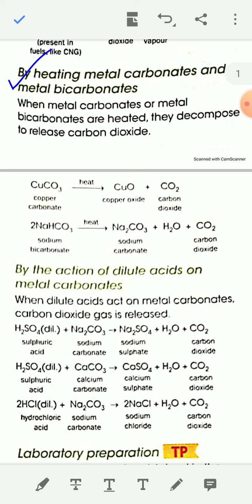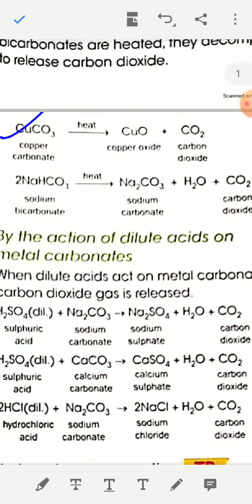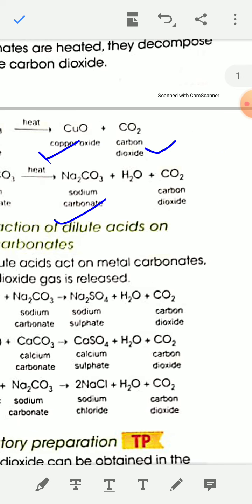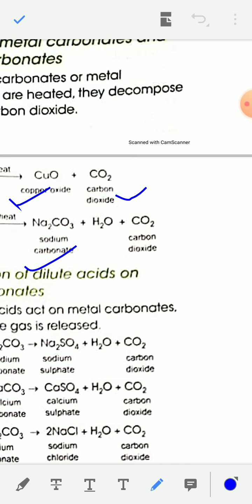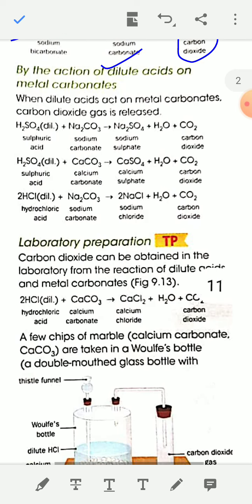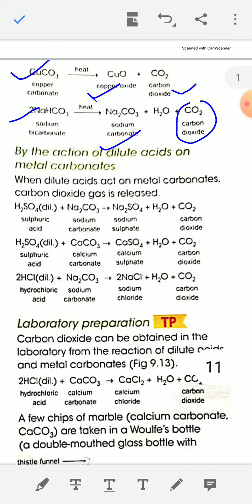For example, when copper carbonate CuCO3 is heated, you will get copper oxide CuO and carbon dioxide CO2. Similarly, when sodium bicarbonate NaHCO3 is heated, you will get sodium carbonate Na2CO3 plus water plus carbon dioxide. So when metal carbonates or metal bicarbonates are heated, you will get carbon dioxide as one of the products.